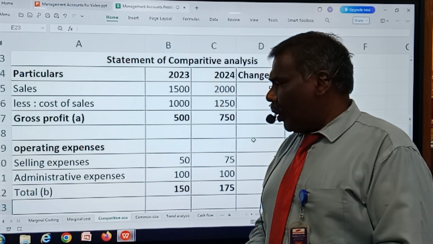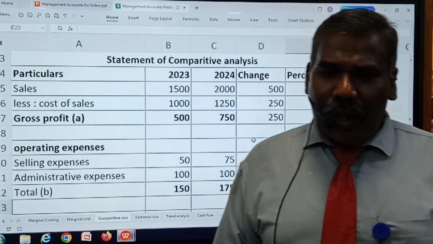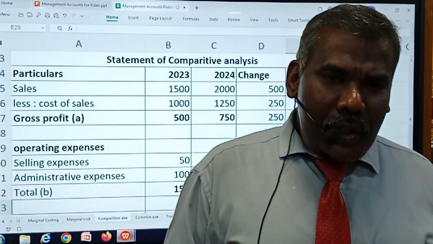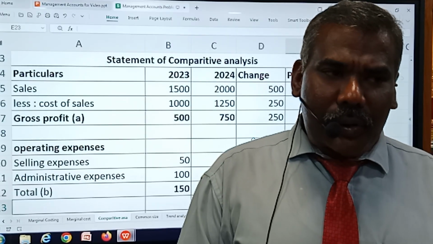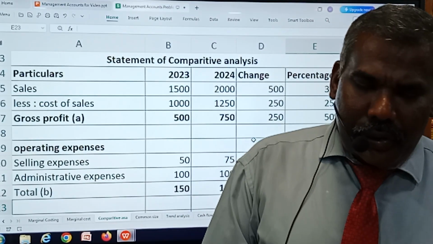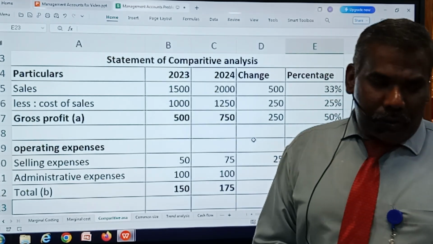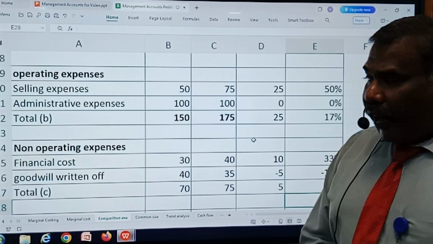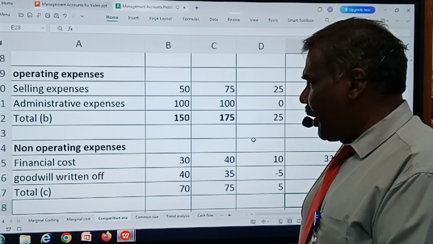As far as the expenses are concerned, they are classified into two categories. One is operating expenses, another one is non-operating expenses. Operating expenses are the business expenses, related to routine business, and non-operating expenses are non-business expenses. Under operating expenses, the selling expenses and administration expenses have been given.